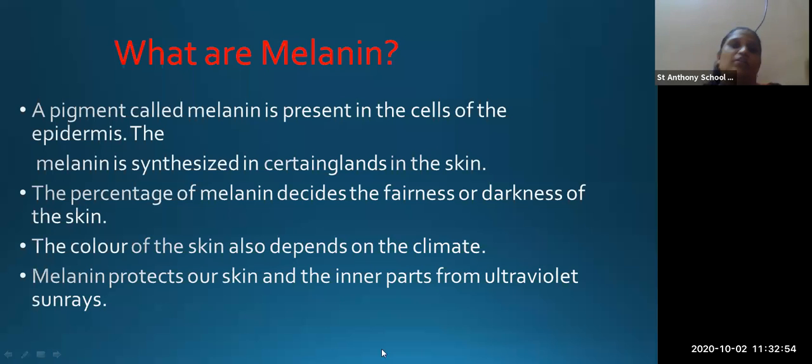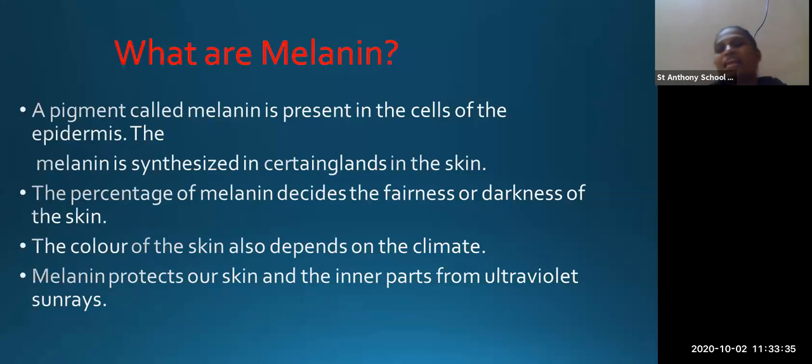Okay. Then what are melanin? Now we have studied about skin, we have studied about joint, we have studied about bones, we have studied about sweat glands. Now what are melanin? This melanin is a pigment present in the cell of the epidermis. Where they are present? They are present in epidermis, that is they are present in skin. Okay, what do? They synthesize the certain glands in the skin. Now you must have understand what gland, who synthesize the glands in the skin. So melanin synthesis glands in certain glands in the skin.